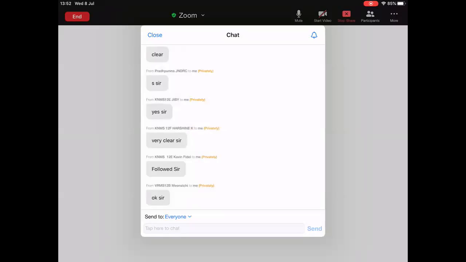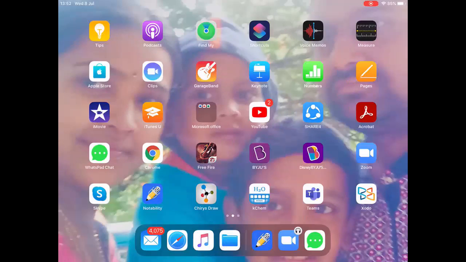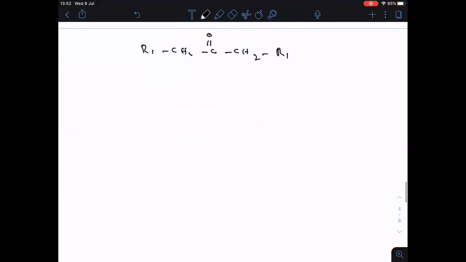Okay. Now, see clearly everyone. Let me go back here. Now, in crossed Claisen condensation, one more important thing. Let me take one more example for the crossed Claisen condensation. Afterwards, you write CH3 C double bonded O CH3. This is one ester having alpha hydrogen atoms. Now, let me take this one. CH3 CH2 C double bonded O CH3.